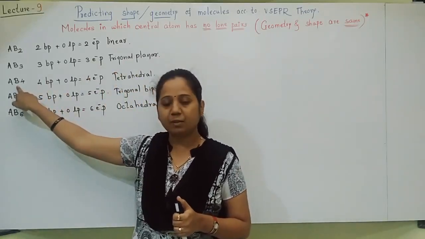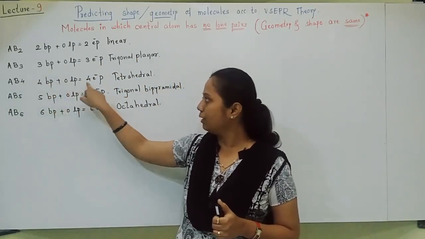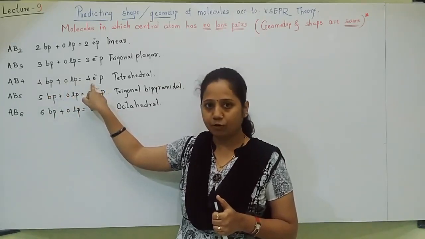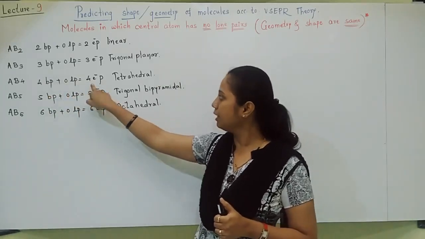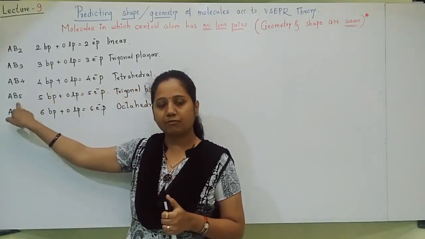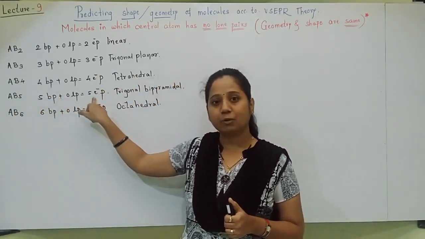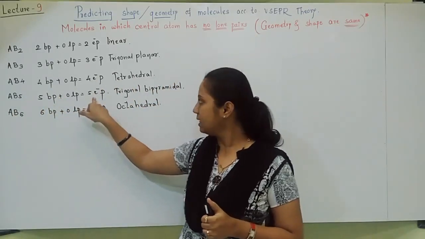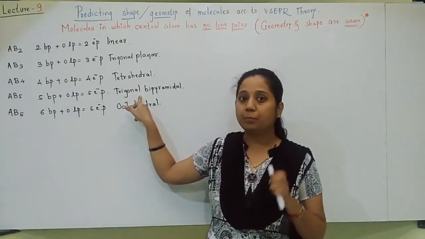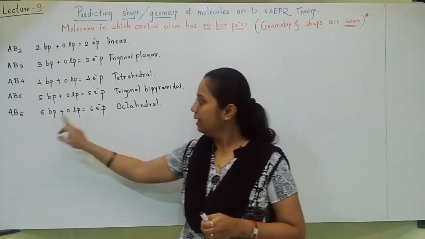AB4. A is forming 4 bonds with B. So 4 bond pairs, 0 lone pair, total 4 electron pairs. And whenever there are 4 electron pairs, you should predict geometry as tetrahedral. AB5. A is forming 5 bonds with B. So 5 bond pairs, 0 lone pair, total electron pairs become 5. Whenever 5 electron pairs, you should predict the geometry as trigonal bipyramidal.